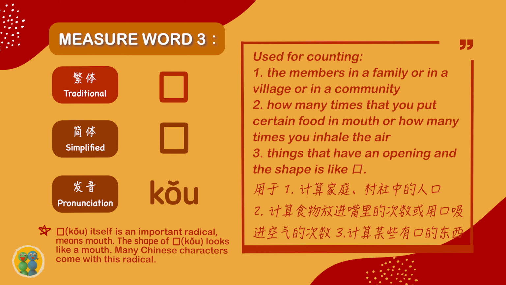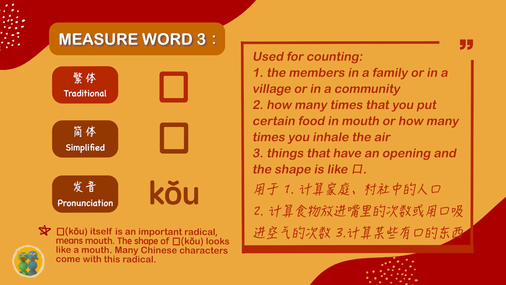And third, you can use it for counting things that have an opening and the shape is like this character 口 itself. And 口 itself is an important radical, meaning mouth. You can see the shape of this character actually looks like a mouth, but just a square mouth.